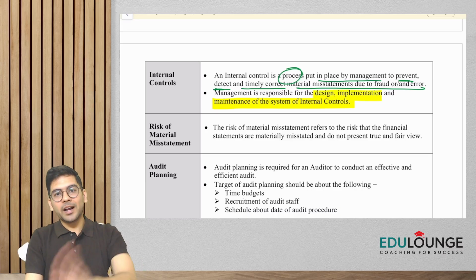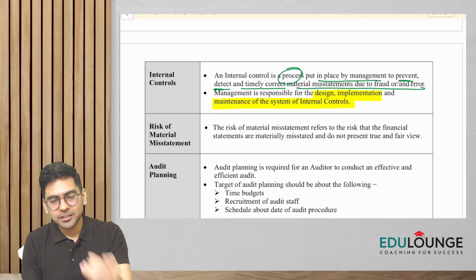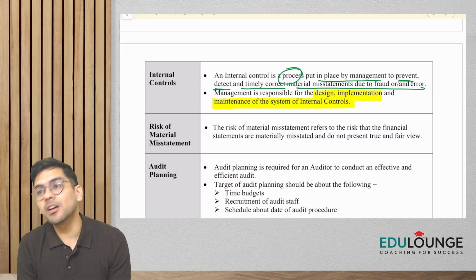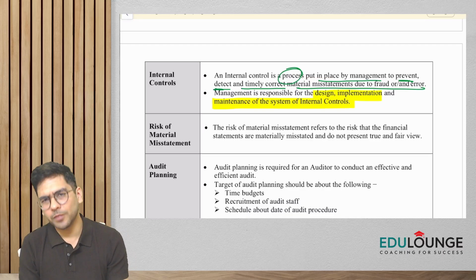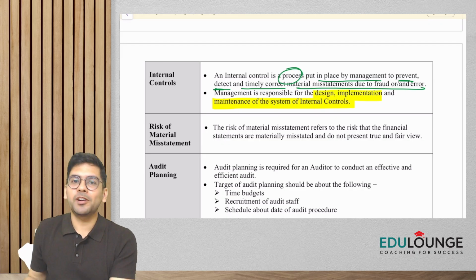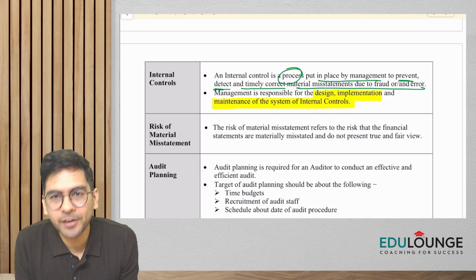And guys, again, why do we check internal controls as an auditor? To assess the risk of material misstatement. Because I told you earlier, if internal controls are adequate, the chance of misstatements would be less. If internal controls are not adequate, the risk of material misstatement would be very high, right?